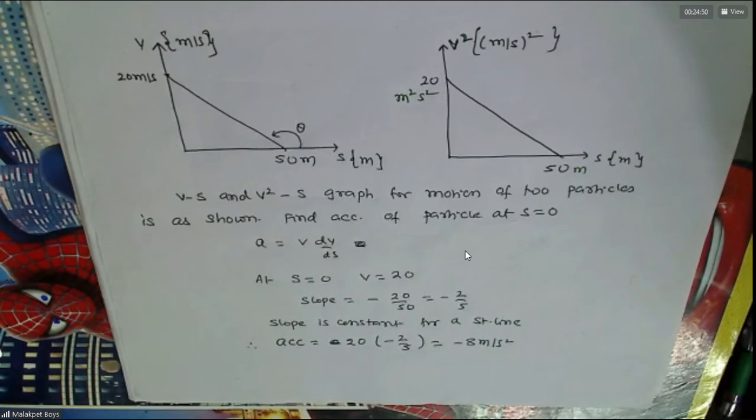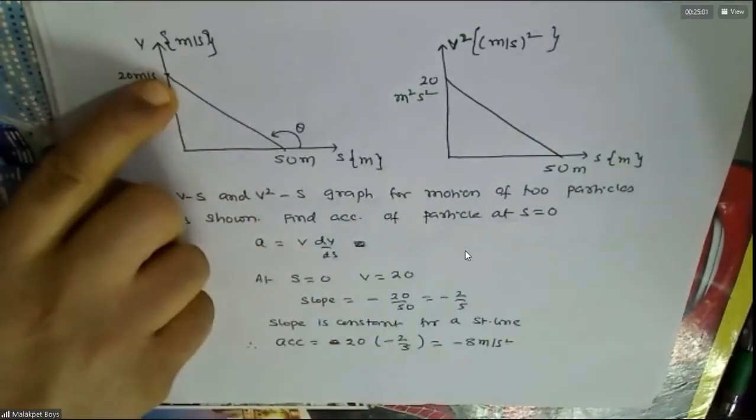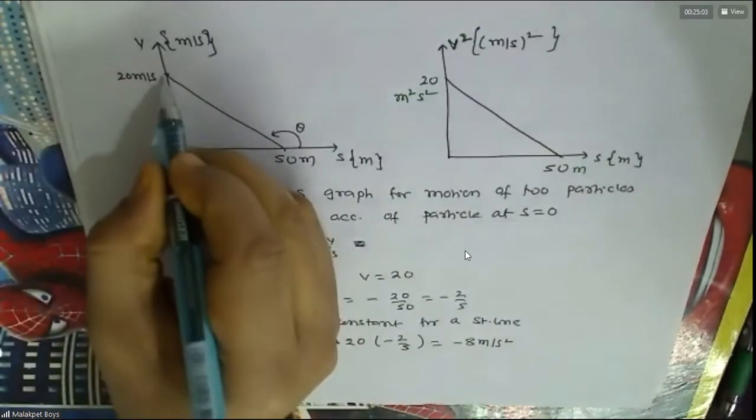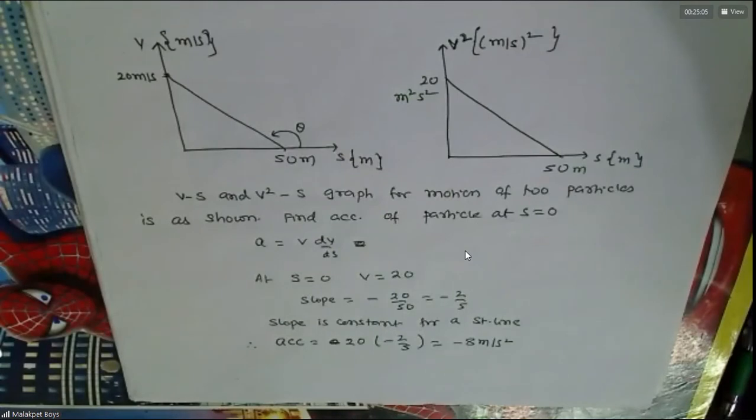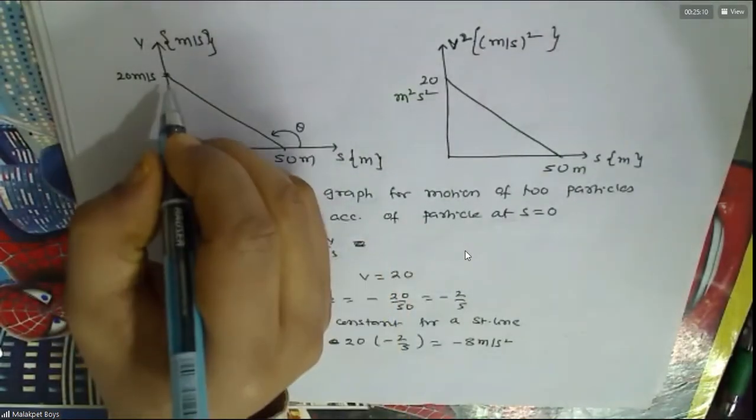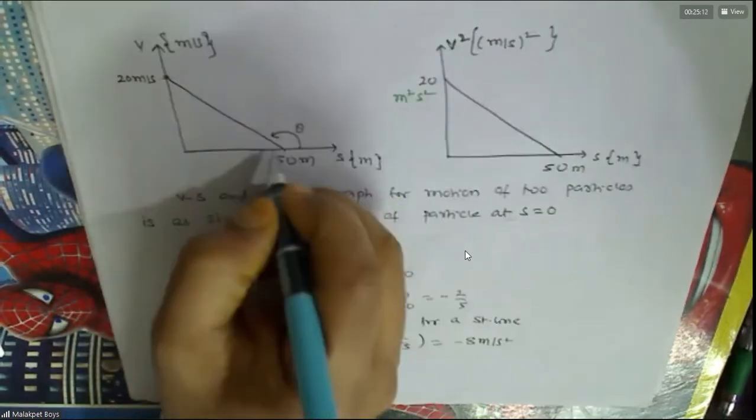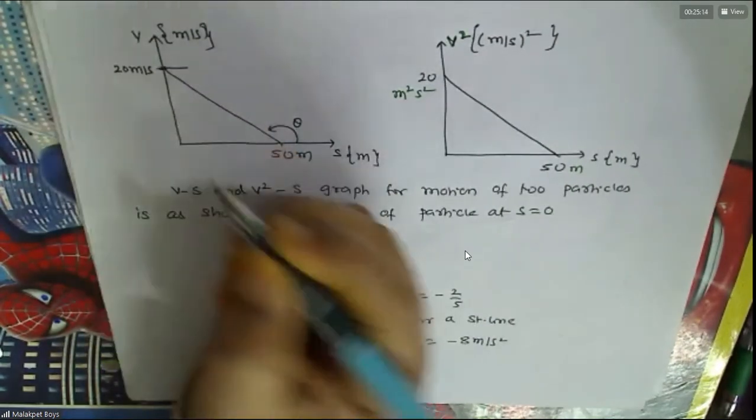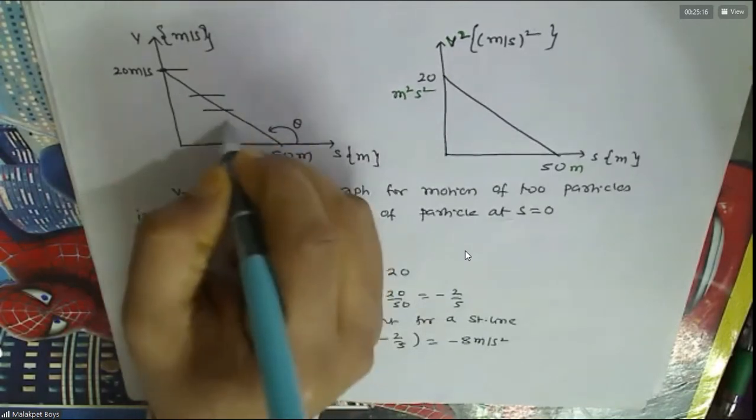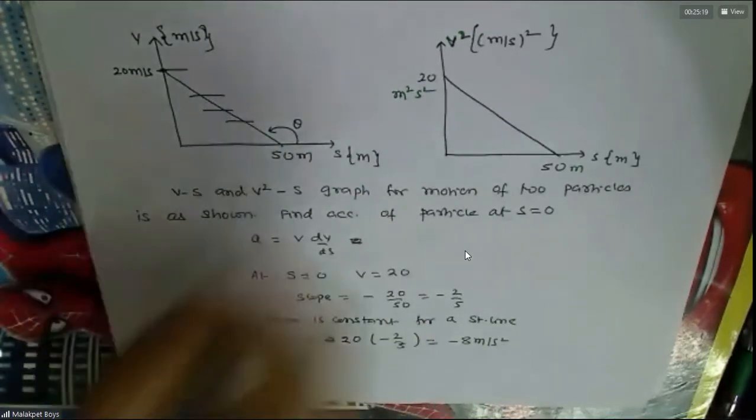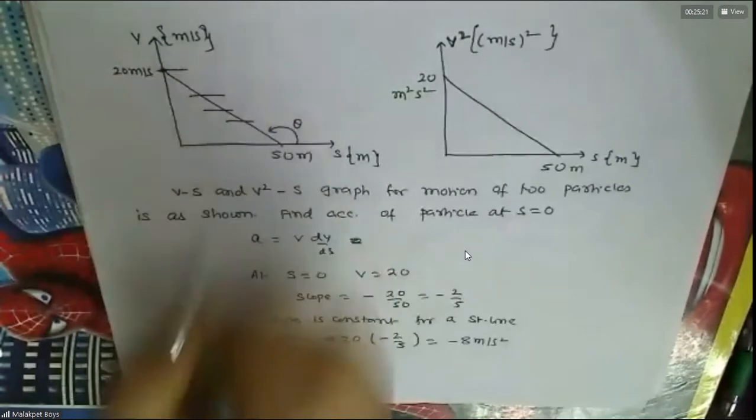Sir, he asked for s equal to 0, no, sir. Distance is equal to 0. Sir, why did you take 50 along the axis? If you take 20 by 0 for s equal to 0, no, man. The slope is constant, no? At any point here also, what is the slope? Constant. So I am finding the slope here. Same thing is there, no? I wrote that only, no?